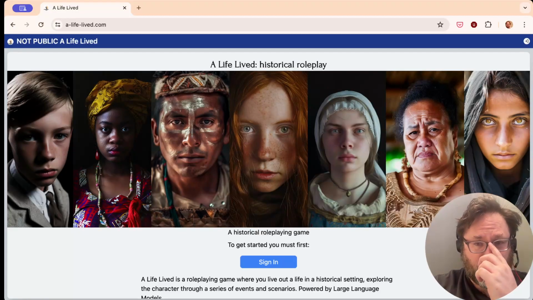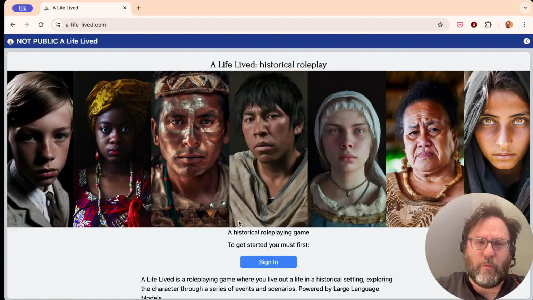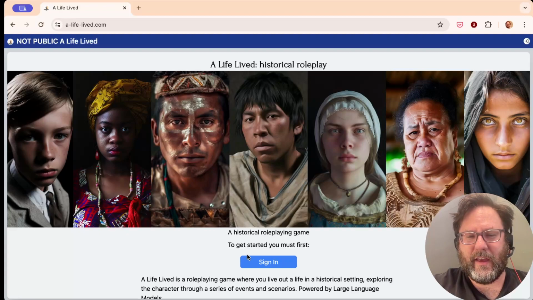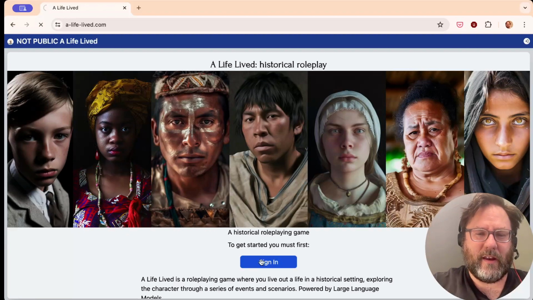I showed an earlier version of this, and I wanted to give an update of how it's going. This is a historical roleplay. It's entirely run by GPT and large language models, and I'll show some of what it does and the idea.